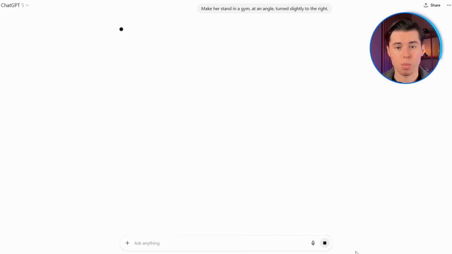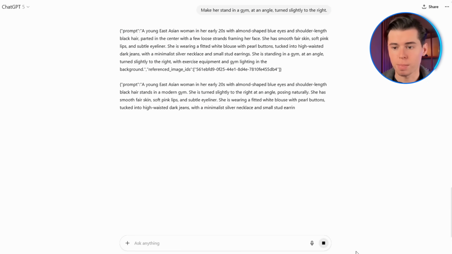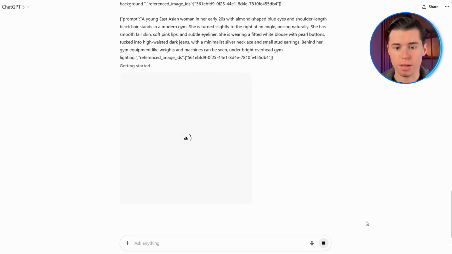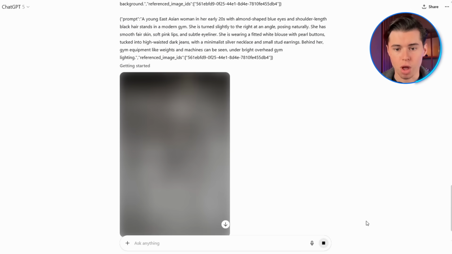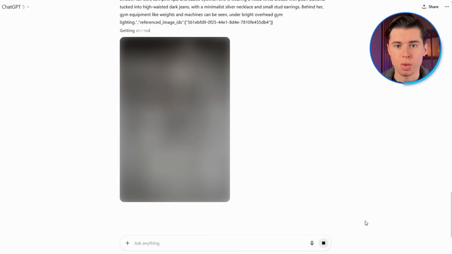Then I hit generate, and while the results do look good, one thing to keep in mind is that generation times are definitely longer when you start adding more complex changes like this. So it does slow down your process a bit, but it's just something you have to work with.